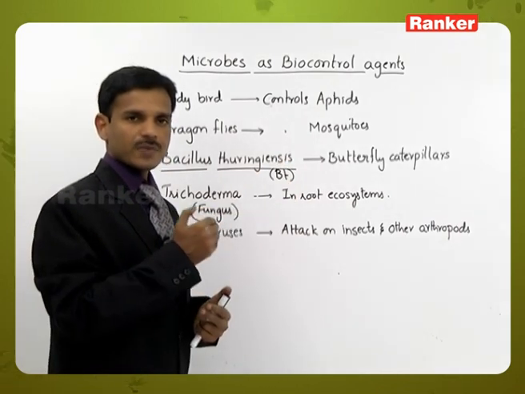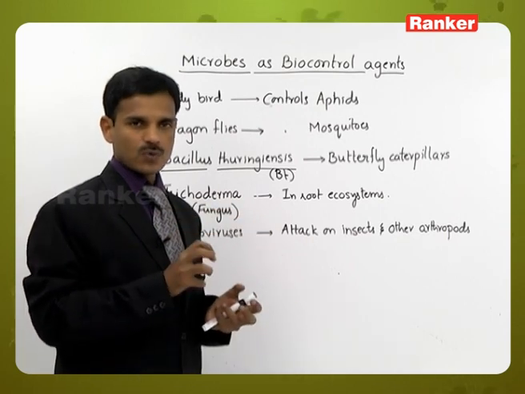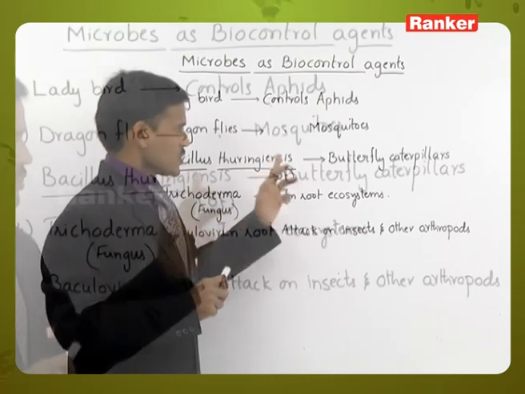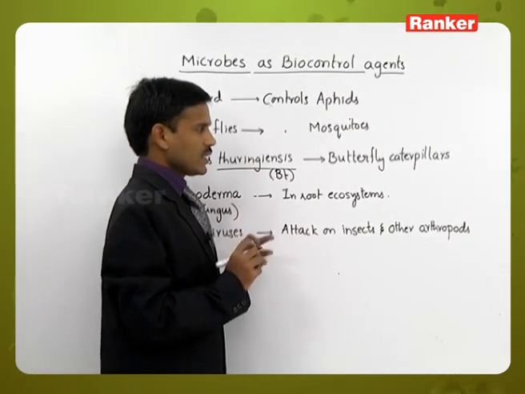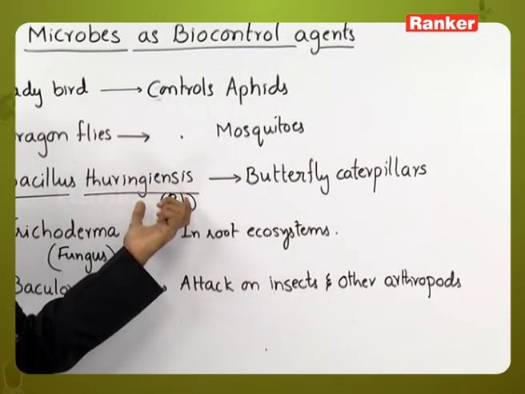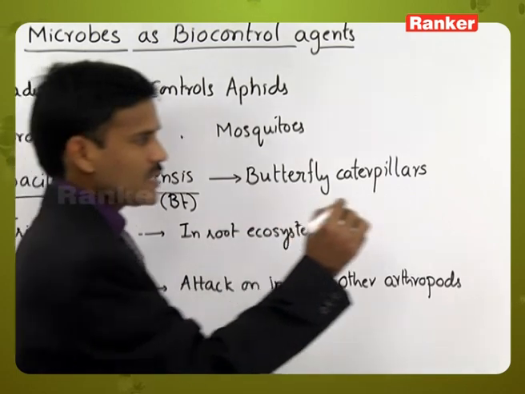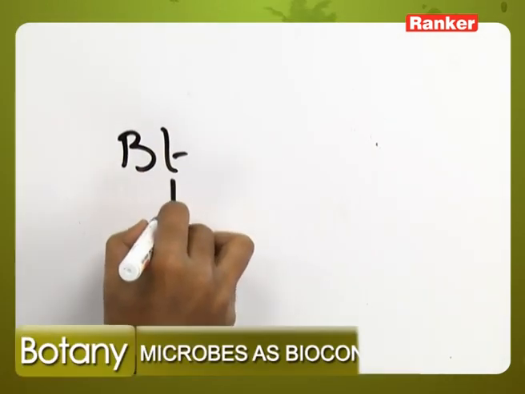When it is sprayed on the crop, the total plant surface has bacterial spores or bacteria. When the plant materials are eaten by insects, the insects are killed by this BT. The bacterium is releasing one toxin.